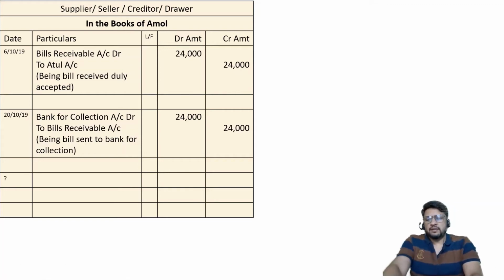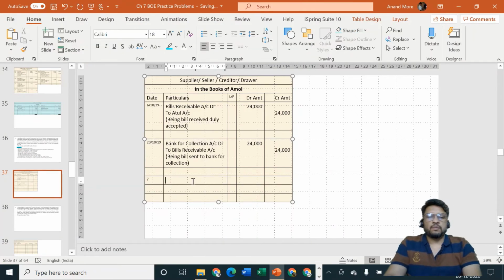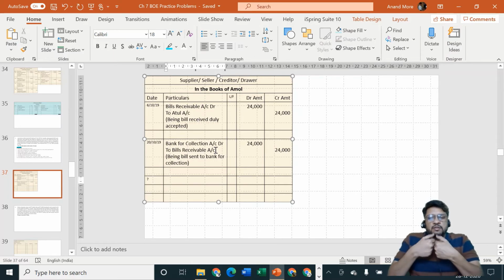Bank will say, okay. If you don't want us to do the work, that's okay for us. We will give it back to you. So Amol will specify that a bill which is sent to bank for collection is required to be cancelled. And by cancelling this bill, I am going to accept that Atul is again my debtor. Originally there was one bills receivable account which was debited by me. Please look at the cursor. Bills receivable debit on 6th October, bills receivable credit on 20th October. It is cancelled.